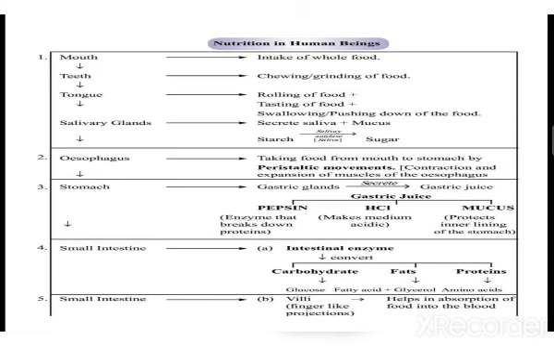Now in the small intestine, the villi are finger-like projections. These projections absorb the digested food and supply it to each and every cell of the body. The unabsorbed food is sent into the large intestine.